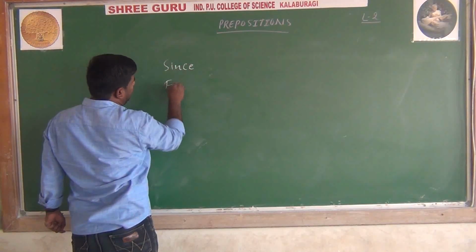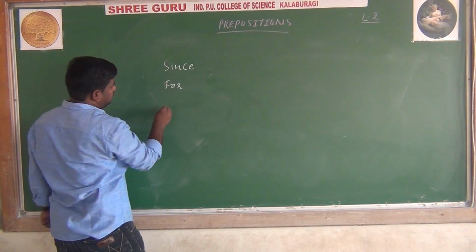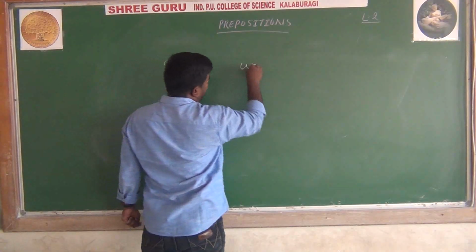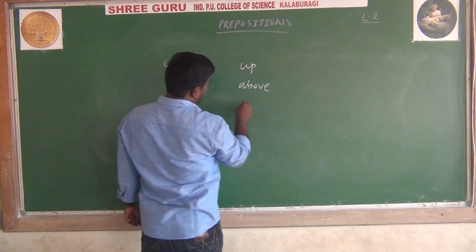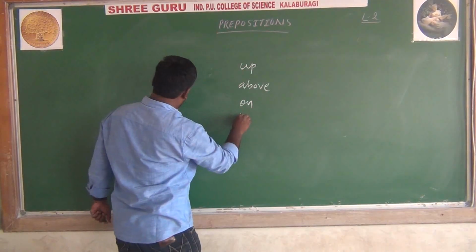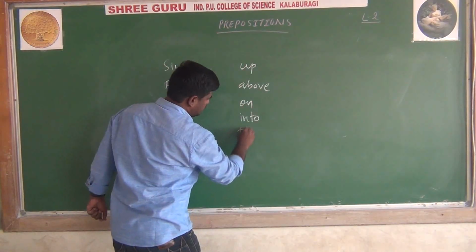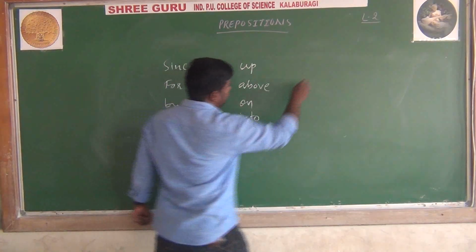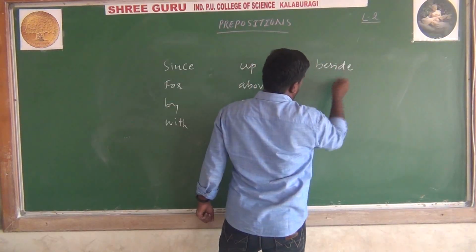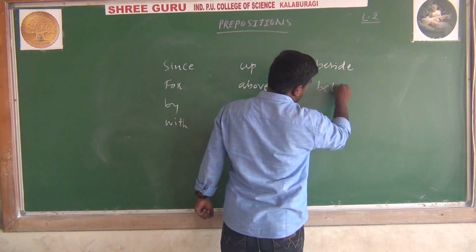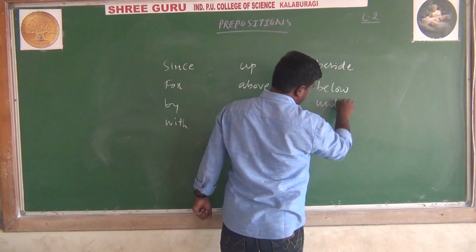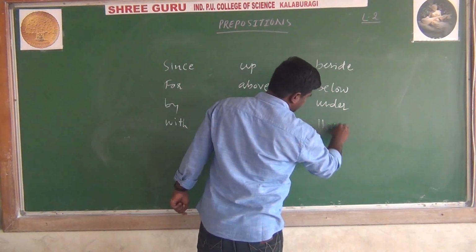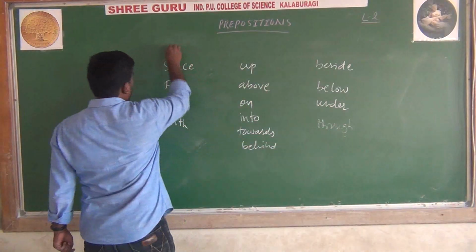since, for, by, with, at, above, on, into, towards, behind, beside, below, under, through, from.